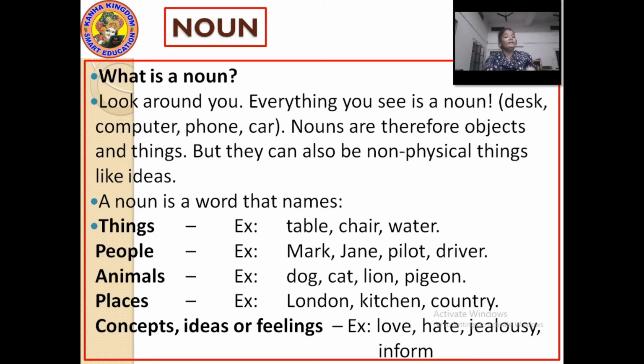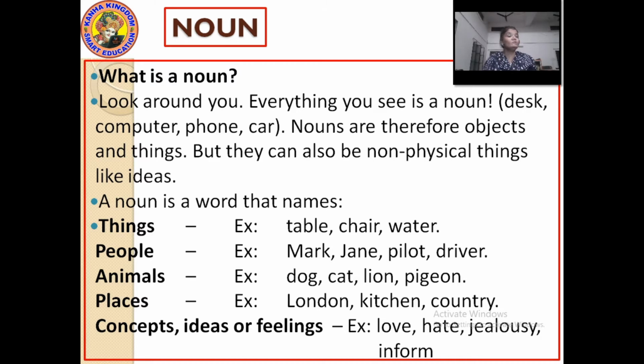Okay? Noun is a word that names things such as table, chair, water, pen, pencil, fan, utensils, mobile. Such things are nouns.